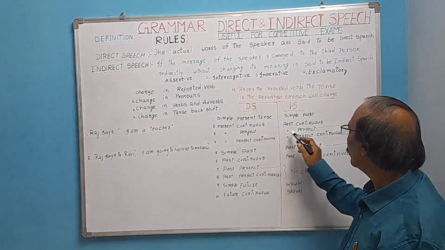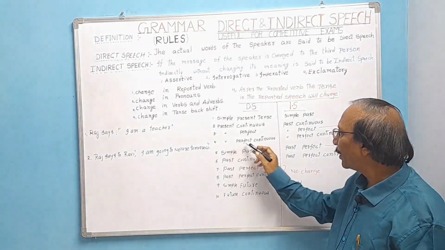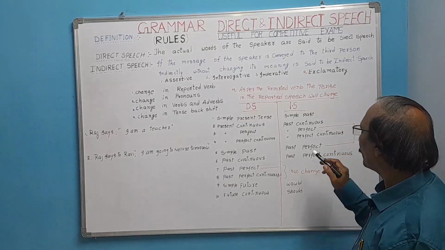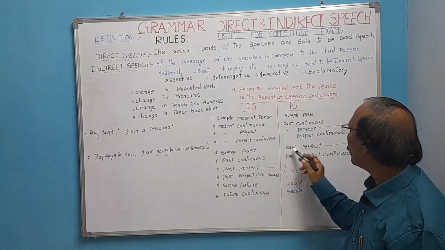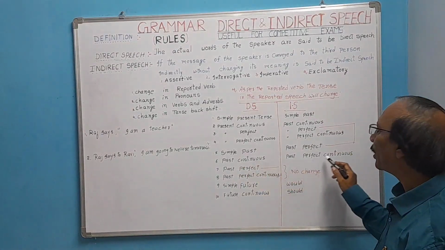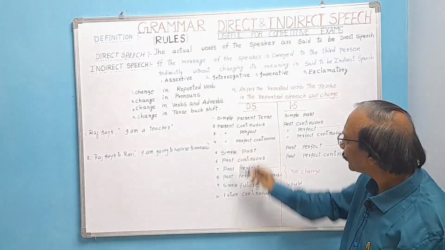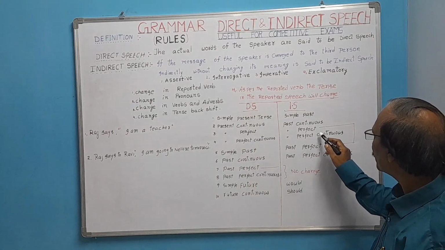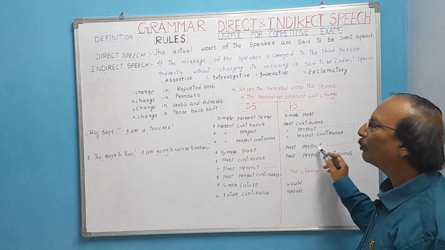Present perfect will be changed into past perfect, and then present perfect continuous will be changed into past perfect continuous, and then simple past will be changed into past perfect. Simple past continuous will be changed into past perfect continuous. Here you observe one thing, present perfect will be changed into past perfect. In the same way, simple past also will be changed into past perfect.